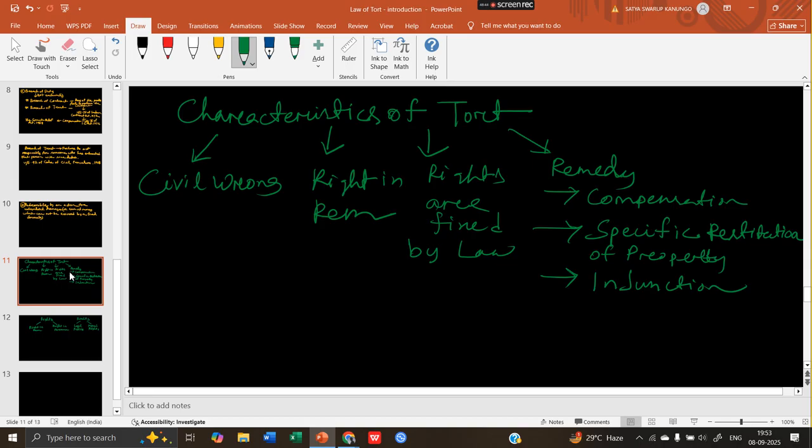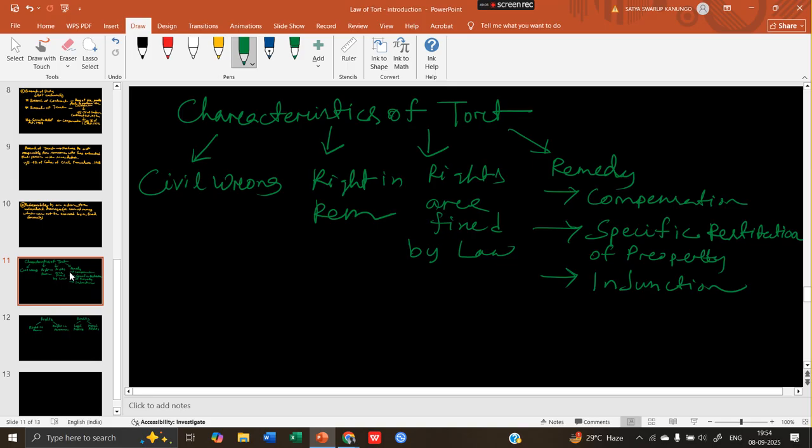Even in case of injunction, there are various types of injunction. There is a type of injunction called prohibitory injunction. Prohibitory injunction is passed when the court wants to order a particular person not to do something, like not to throw the garbage. That is prohibitory injunction.